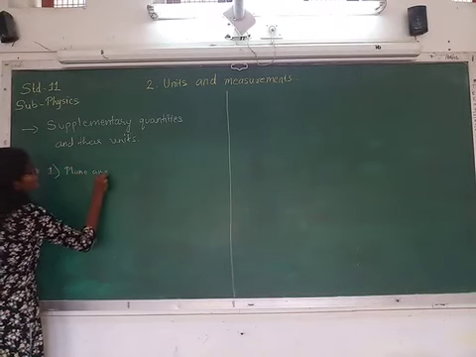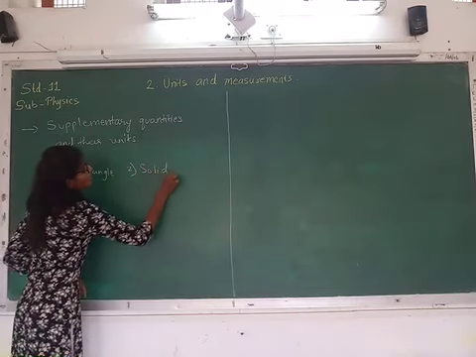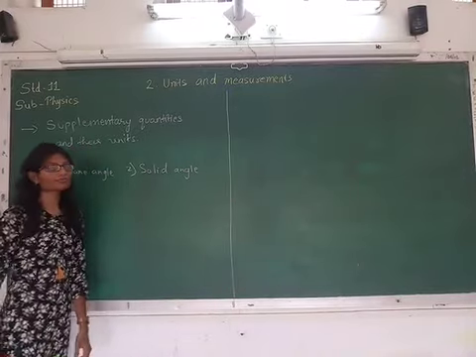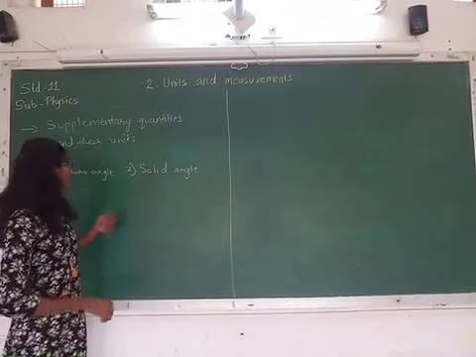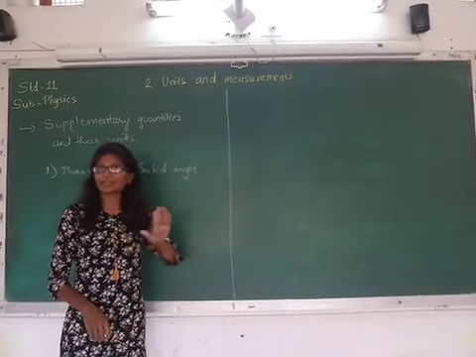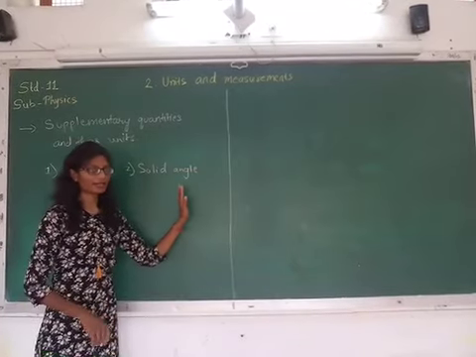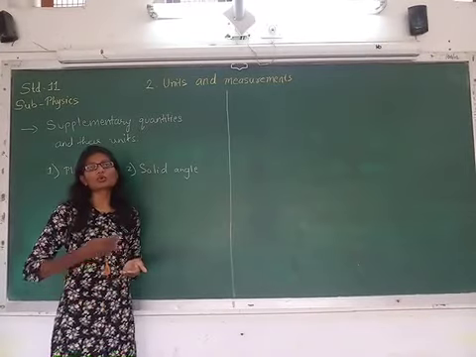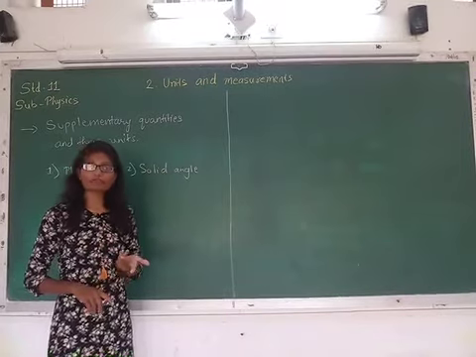The first is the plane angle and second is solid angle. So first we will discuss the plane angle. Now see, when we talk about a plane, that means it is a planar surface, right? If you see this board, you can consider this as a plane, right? Why is it called a plane? Because it is 2-dimensional. 2-dimensional means it will have only 2 dimensions, that is the length and the width, right?